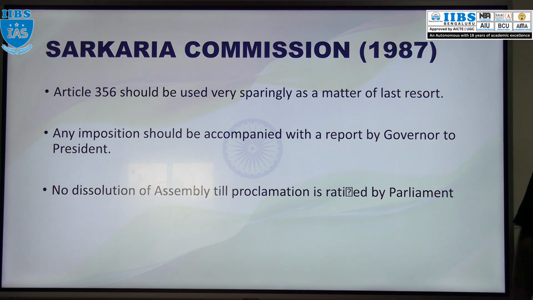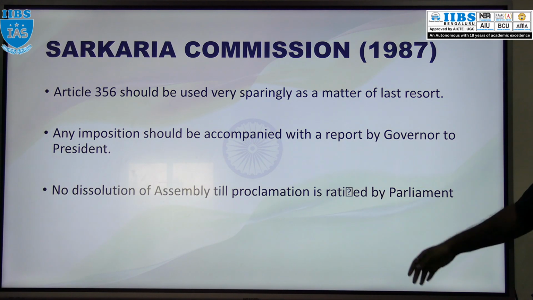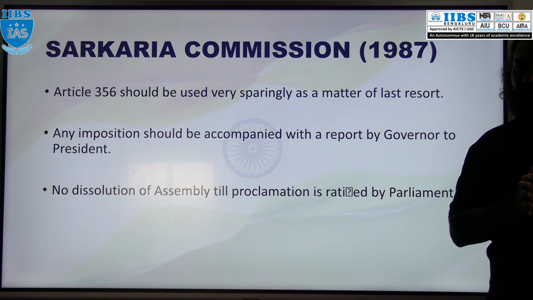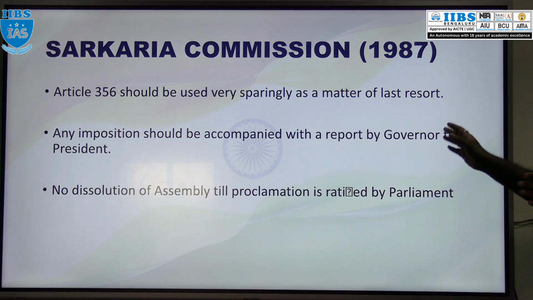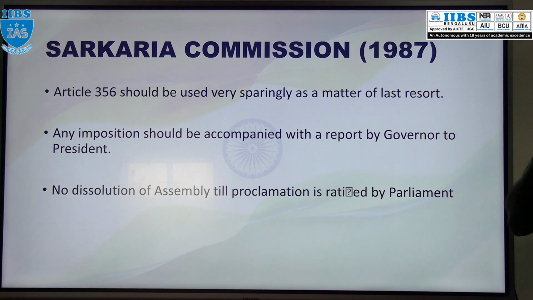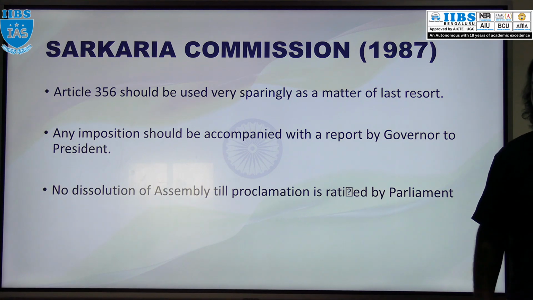And the assembly should not be dissolved till the proclamation is ratified by Parliament. Any imposition of this emergency should be based upon the report by the governor to the president. Okay, it is just a recommendation rather than the president directly imposing. No, let the governor give the report. In that report, if the state is in default, at that time proclaim this emergency. Otherwise don't. Okay, so this is about president rule.